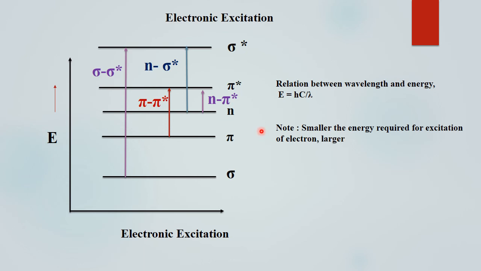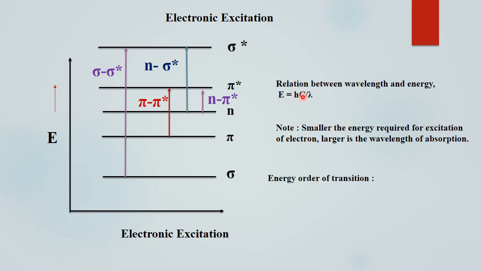From this equation it is concluded that the smaller the energy required for excitation of electrons, the larger the wavelength of absorption. That is, E is inversely proportional to wavelength: if wavelength increases, energy decreases, and if wavelength decreases, energy increases.